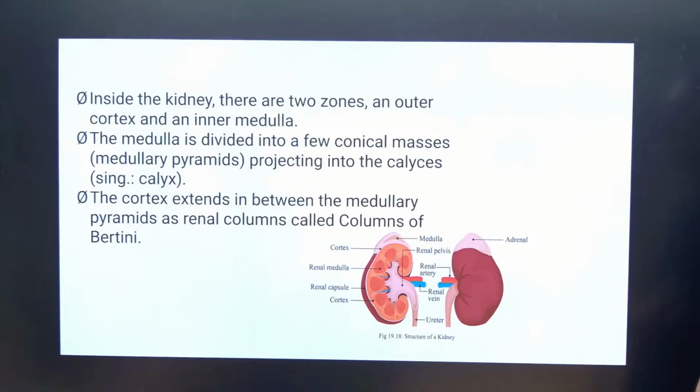Inside the kidney there are 2 zones: outer zone cortex, inner zone medulla. The medulla is divided into a few conical masses called medullary pyramids. The projections into the calyces are the columns of Bertin. The cortex extends between the medullary pyramids as the columns of Bertin.